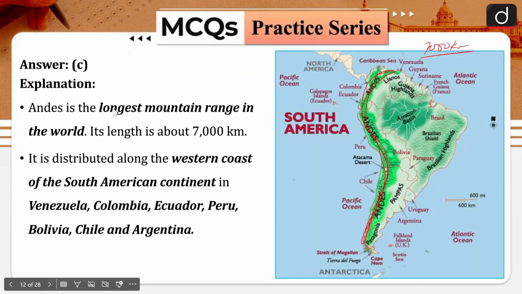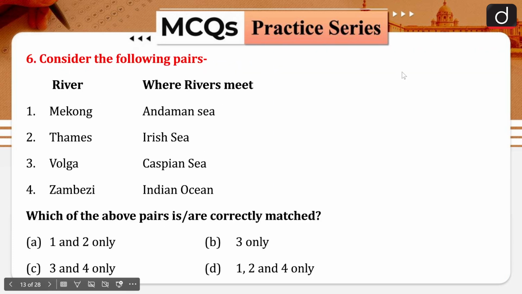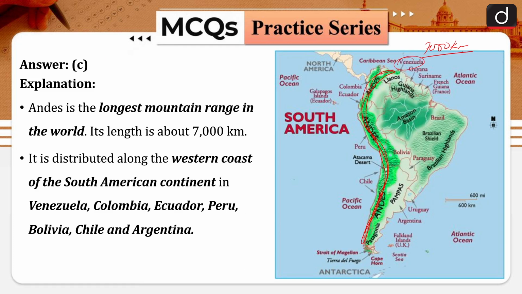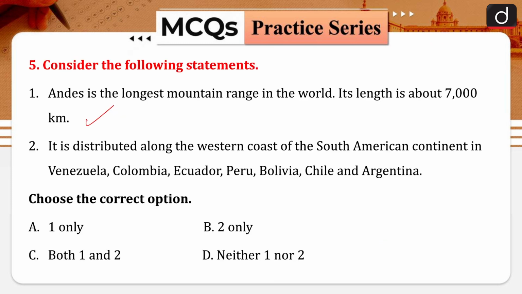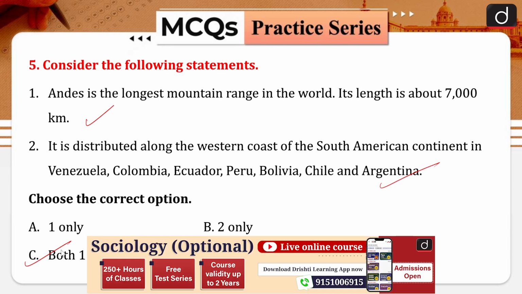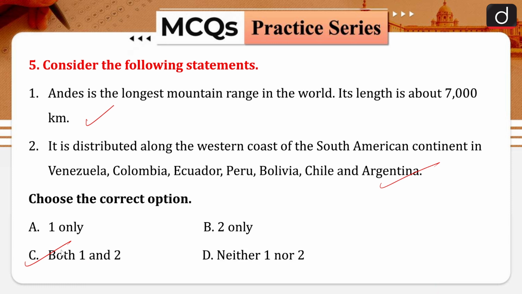Then when we are talking about the distribution, it starts somewhere from Venezuela over here. Then we have Colombia, Ecuador, Peru, then Chile, and some part of Argentina also has some Andes. So statement 2 is also right, and the right option will be option C, both 1 and 2.